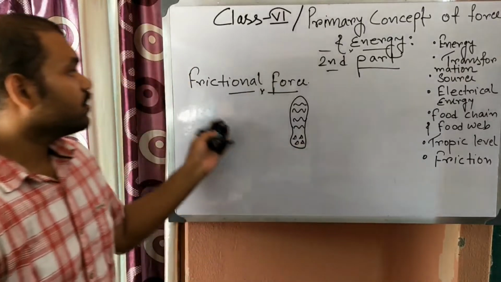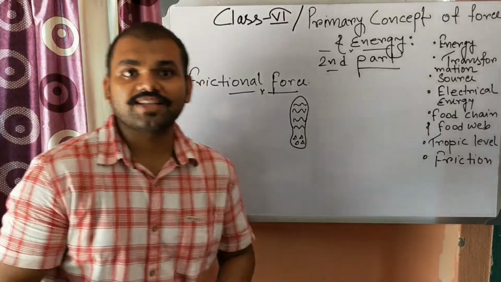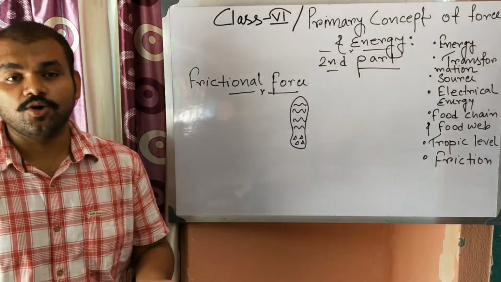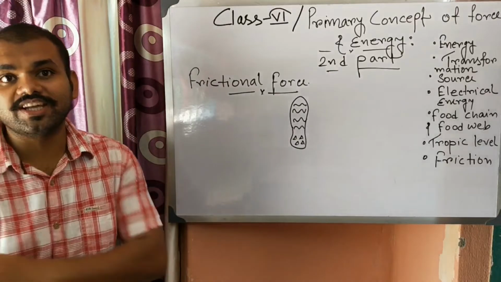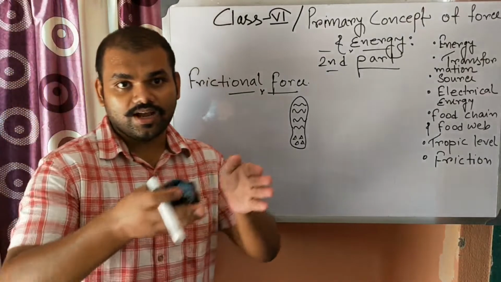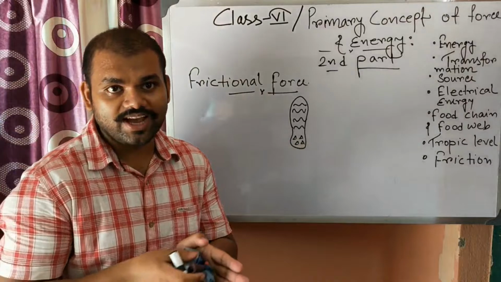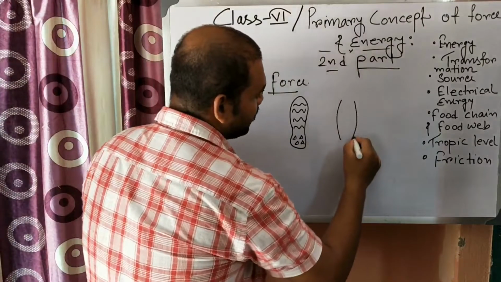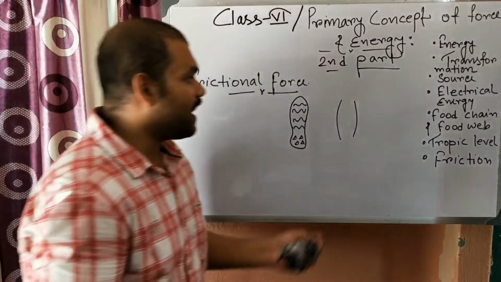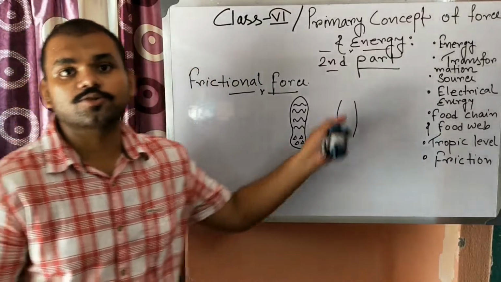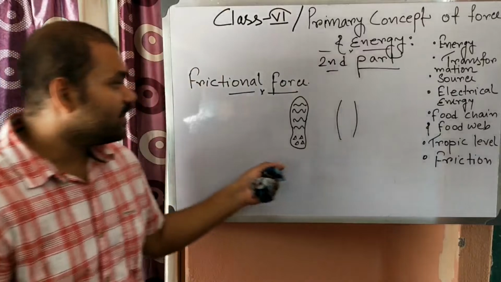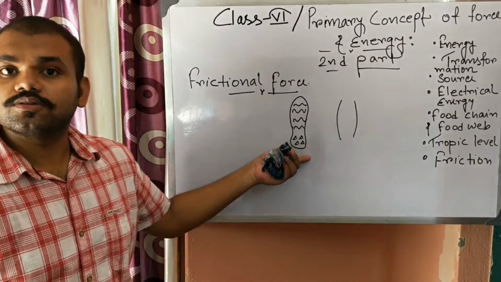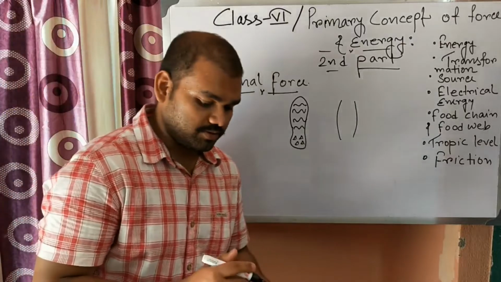Okay, so this is about friction, and sometimes we need to reduce the friction and sometimes we need to increase the friction. When we need to decrease the friction, suppose in a car, the car is made in such a way that it has a shape like this. It is a kind of streamlined shape which will allow the car to move fast through the air. And sometimes we need to increase the friction, as in the case of the sole. So these are a few examples.